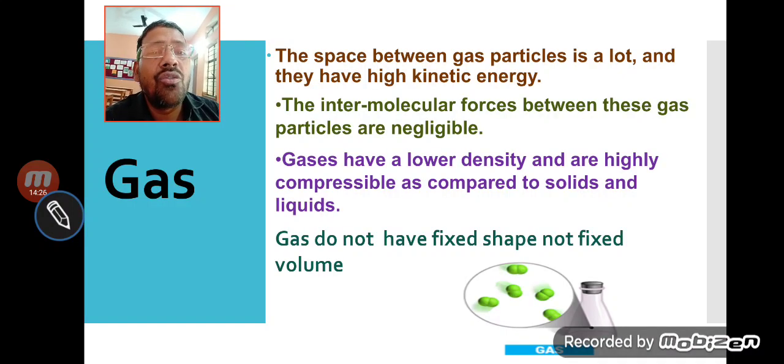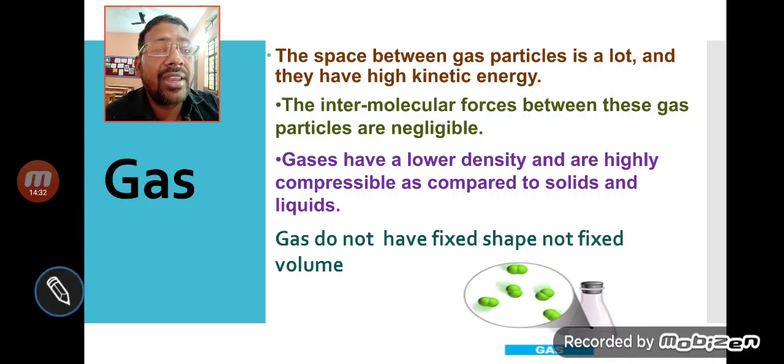So, my dear students, it is very clear what the differences are between solid, liquid and gases, and these are very important topics. Please note down all these properties, and in the next lecture we will discuss a few properties of solid, liquid and gas in tabular form, and we will finish this chapter.